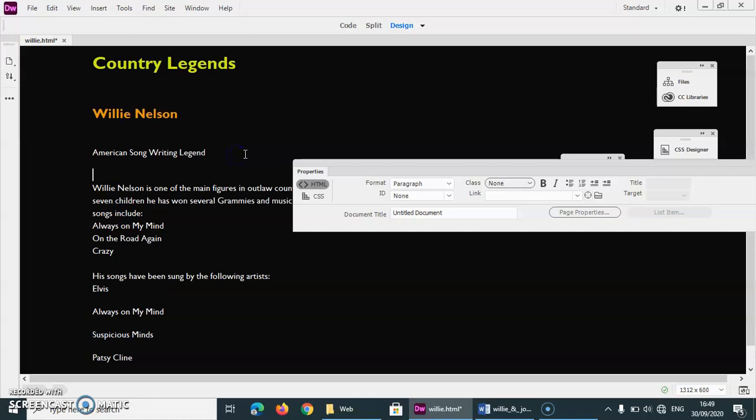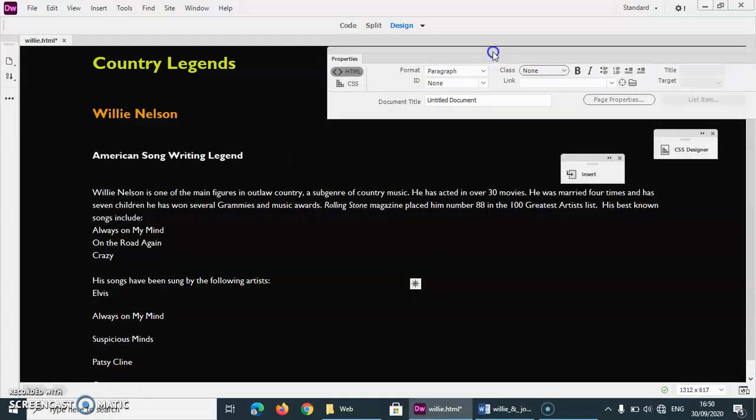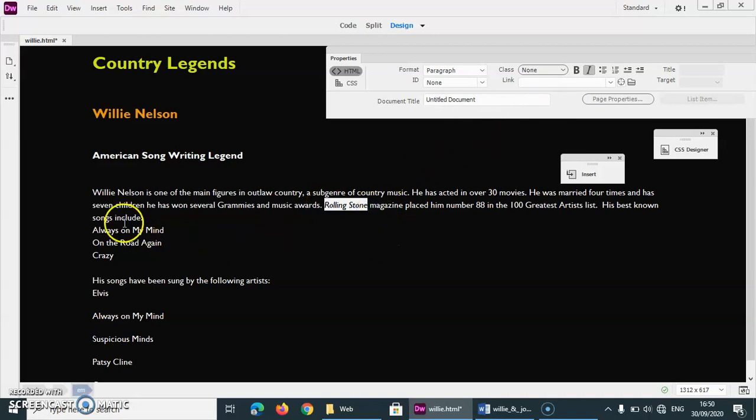Now, the American Writing Legend, I'm going to use bold and italic. If you want, Control Z, you could now set a heading 3 for that if you wanted and just make it a little bit chunkier. I'm not going to bother changing the colour, but you could. So Willie Nelson is, so here's the list of his songs. There's italics there, so it's already done for you because I brought it in.